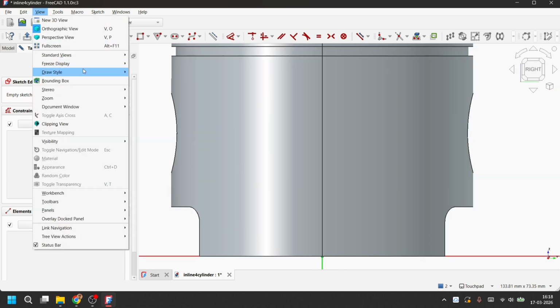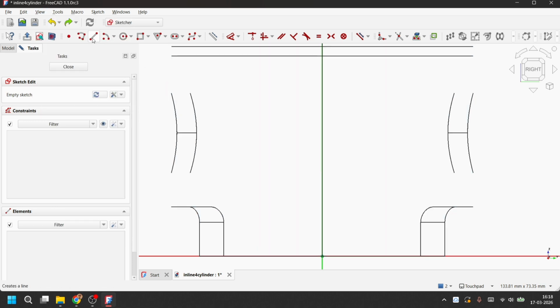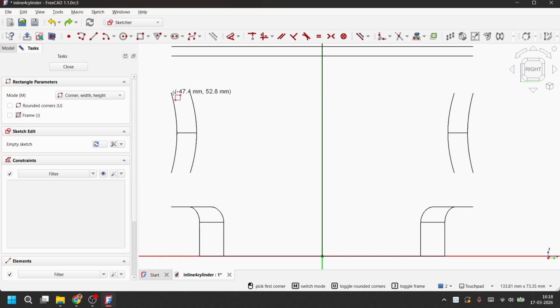Let's put the draw style to wireframe. Then we'll create a rectangle of width 3 millimeters and height 30.